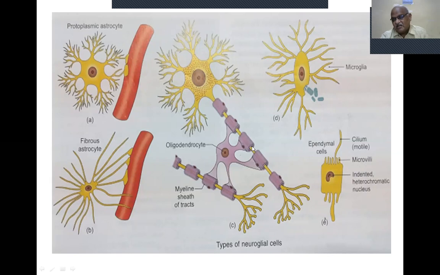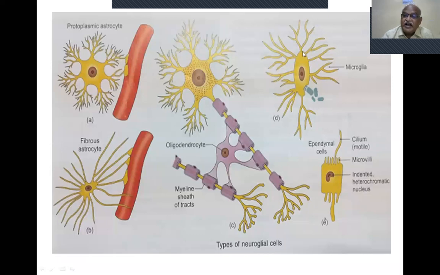Myelin is essential. Only the neurons that have a myelin sheath can regenerate. If the axon is terminated, it again regenerates. If the complete neuron is lost, there is no regeneration of neurons. If the axon terminal is lost, it can be regenerated to a certain extent because union occurs between the cut ends. That is the regeneration. That is not the production of another neuron. So that is the only regeneration present in the axon. For that, myelin sheath is essential.